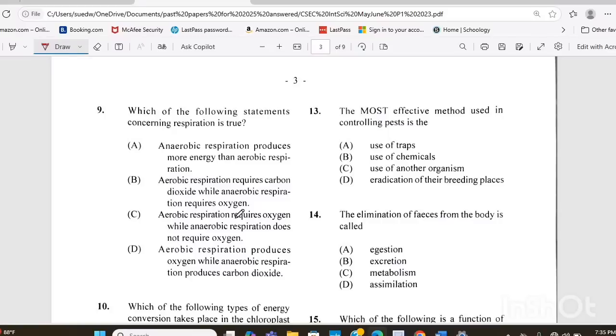C. Aerobic respiration requires oxygen, while anaerobic respiration does not require oxygen. Or D. Aerobic respiration produces oxygen, while anaerobic respiration produces carbon dioxide. And the answer there is C. Aerobic respiration requires oxygen, while anaerobic respiration does not require oxygen.